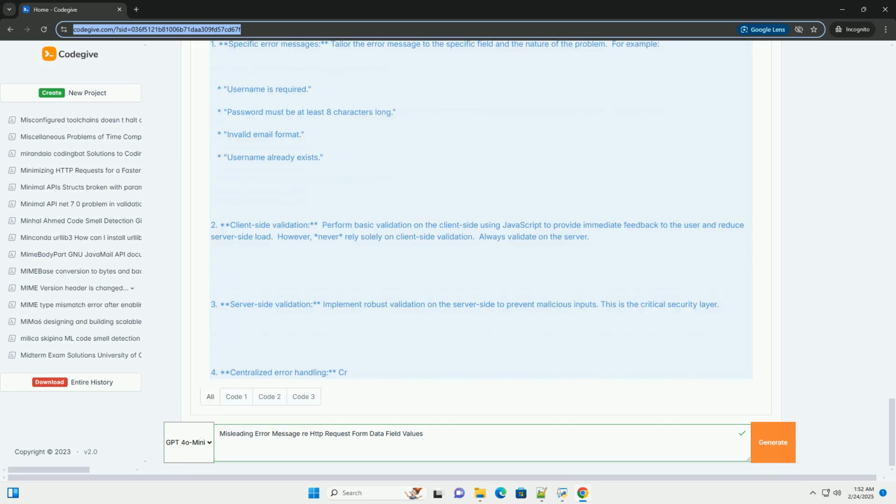Incorrect error attribution. The message points to the wrong field or incorrectly identifies the type of error. For example, a message saying "email address is invalid" when the actual problem is a missing password. Revealing sensitive information. A poorly crafted error message might inadvertently leak file paths, database structures, or other confidential information.